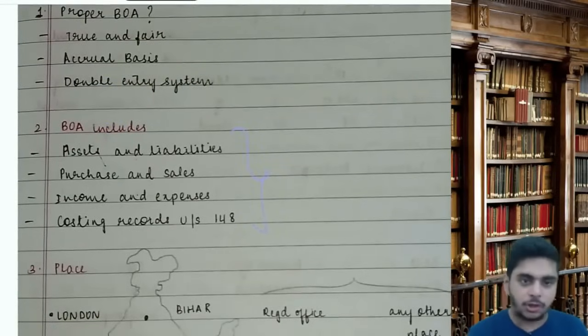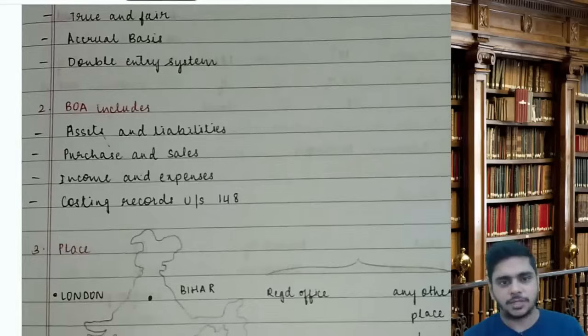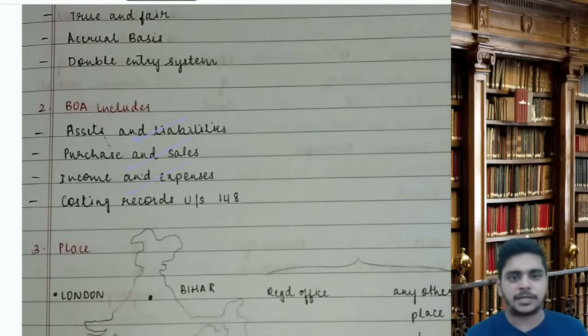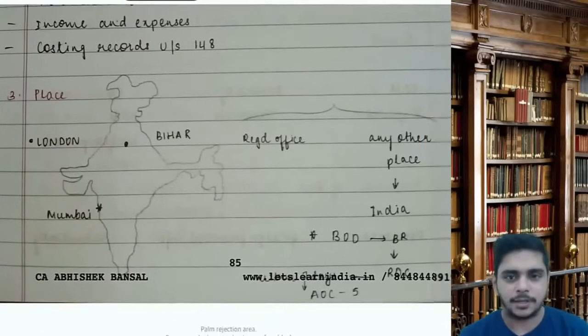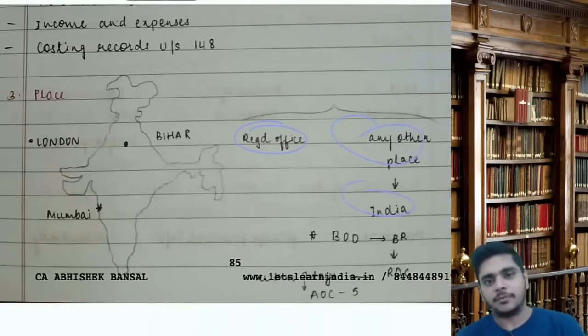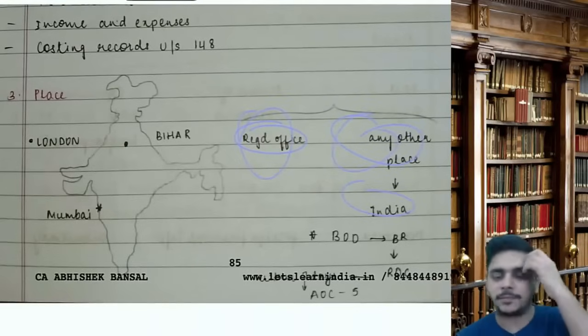Sir, BUA includes all these things: details of assets and liabilities, purchase and sales, income and expenses, and cost records. Now, where should the BUA be kept? BUA should be kept at register office or any other place in India.